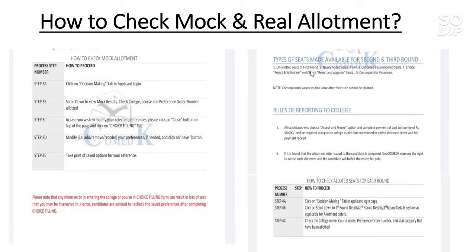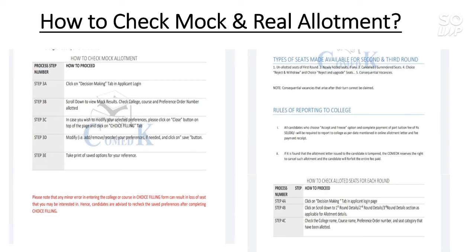And here is the type of seat available for the second and third round. The unallotted seats in the first round, the newly added seats, and the cancelled or surrendered seats will be available for the second round. And the rule of reporting to the college: all candidates who choose accept and freeze, that means you are happy with the seat allotted to you, have the option to pay the amount of 50,000 to accept it, and this amount is part of your tuition fee of the college.